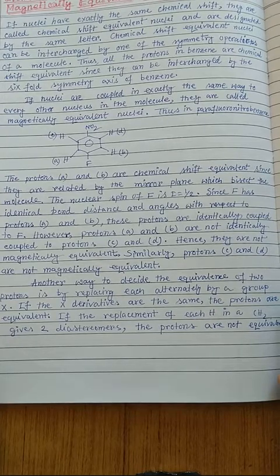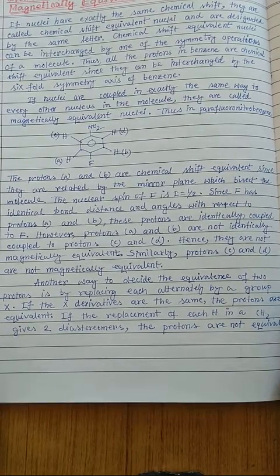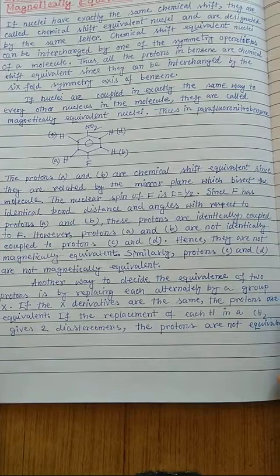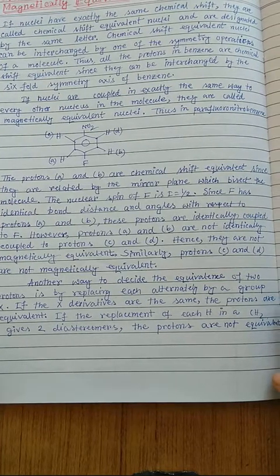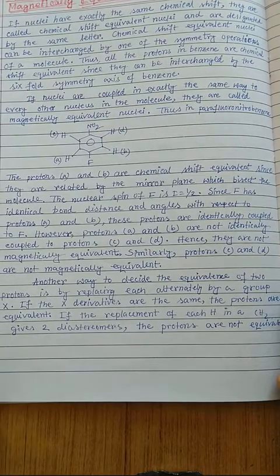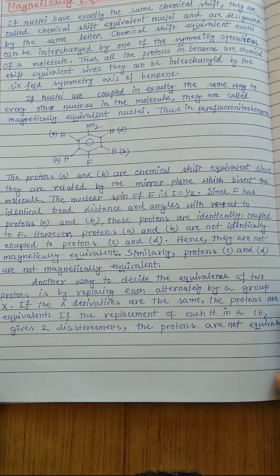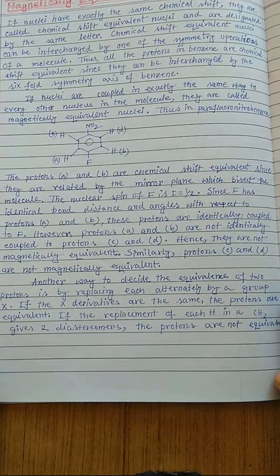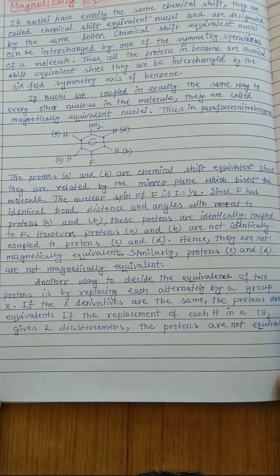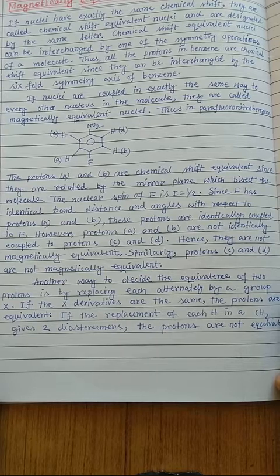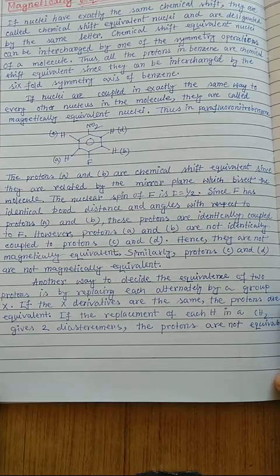But if the replacement of any proton in the CH2 gives two diastereomers, then we can say that these protons are not chemically equivalent. Or rather, you can say that for chemical shift equivalent protons, if you replace one of them by a common group X, they will give enantiomers, or if you replace magnetically nonequivalent nuclei one by one, then you will get two diastereomers.